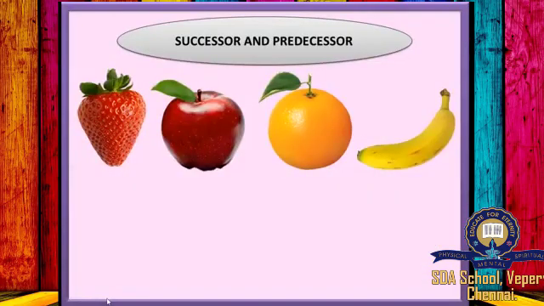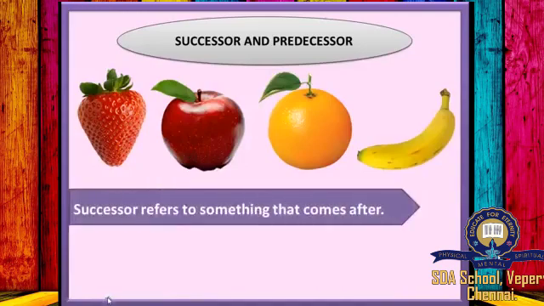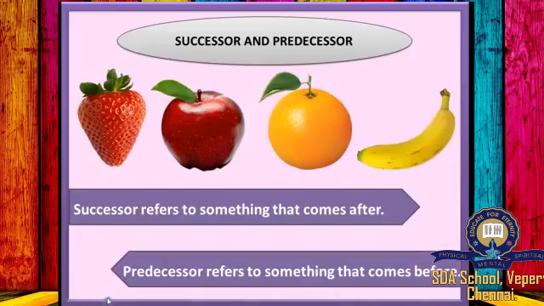Successor: I have some fruits. I have strawberry, apple, orange, and banana. Successor refers to something that comes after. Here, when you look at the above sequence, the successor of apple is orange. Predecessor refers to something that comes before. Here the predecessor of orange is apple and the predecessor of apple is strawberry.